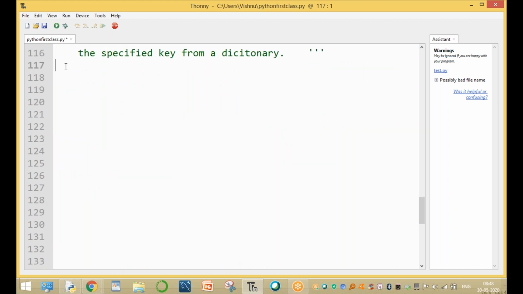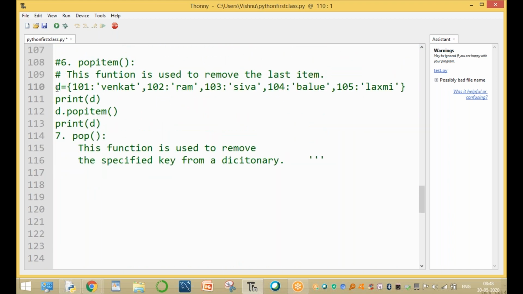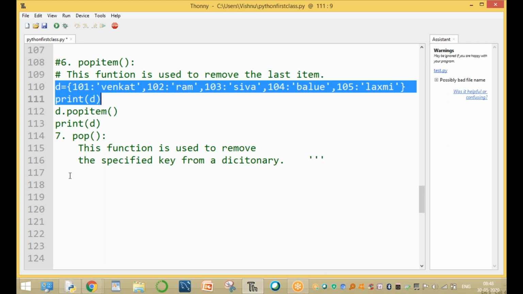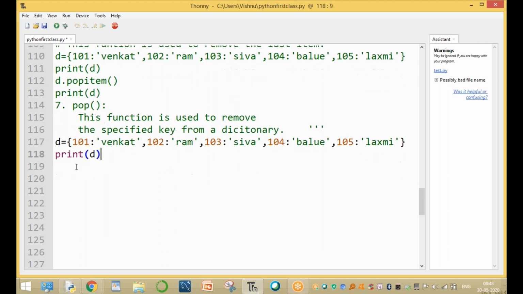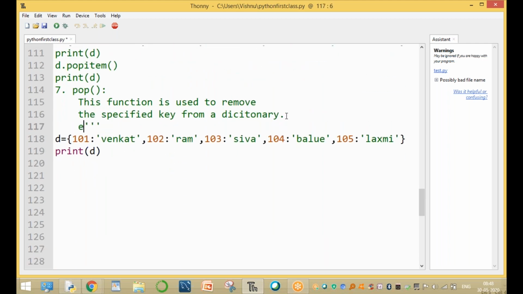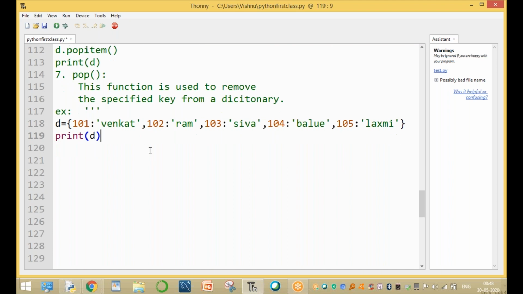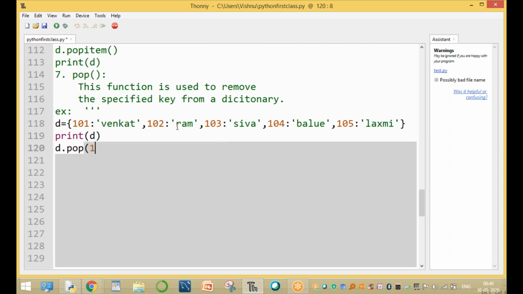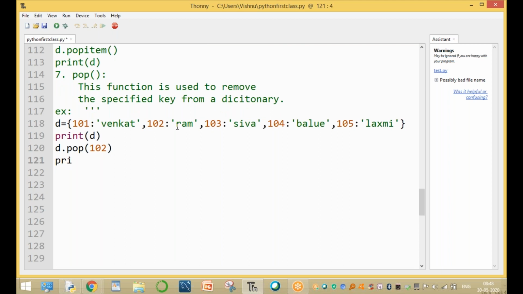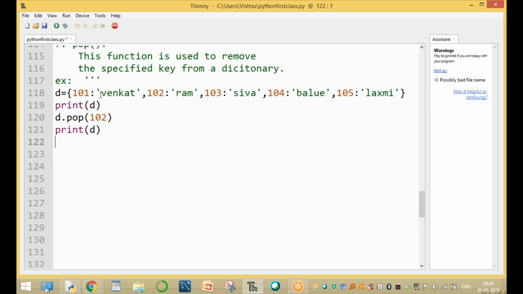Now here the dictionary is, for example, this is a dictionary. Okay, clear? D equal to one simple example. D equal to this is the dictionary. Okay. Now removing the specified element. So which item is to be removed, sir? D dot pop of 102. For example, 102 is removed, and print of D. Now after removing, print the value of D.